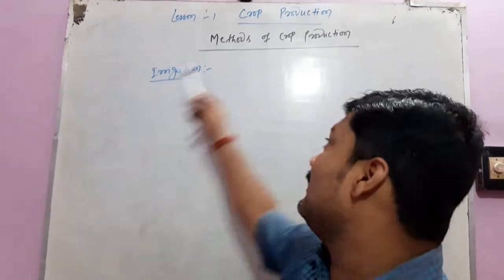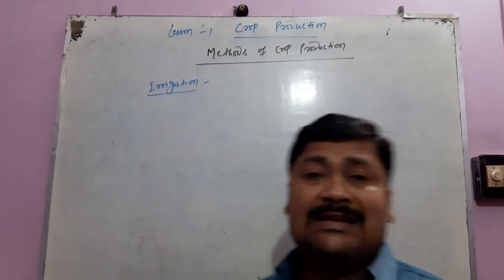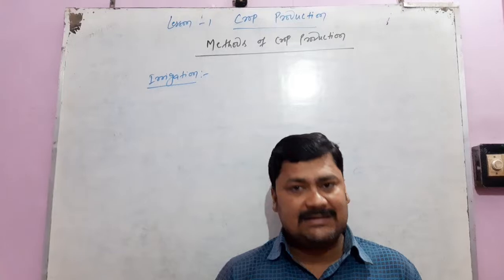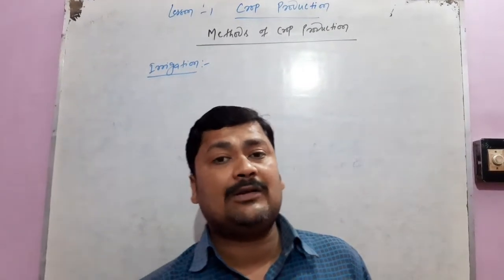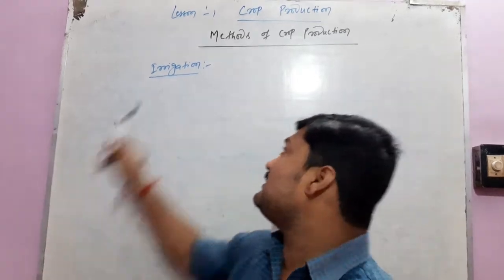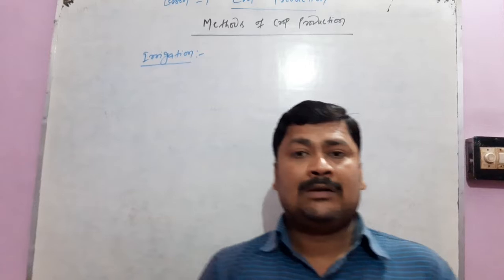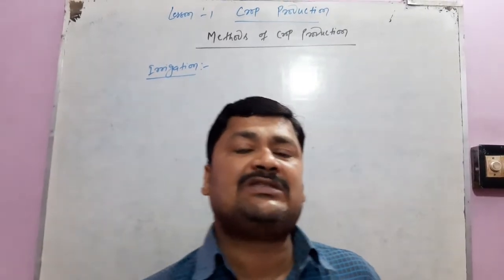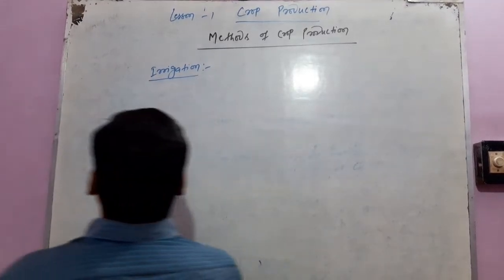We are studying the lesson first, crop production. In this chapter, till this time, we have studied what is agriculture, what is a crop, what are the different types of crops, and what are the methods of crop production. In this topic, methods of crop production, we have studied preparation of soil, selection of seed and sowing, manuring, and now the fourth point we have to study here is irrigation.